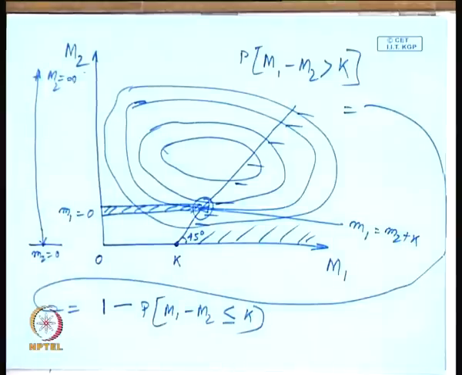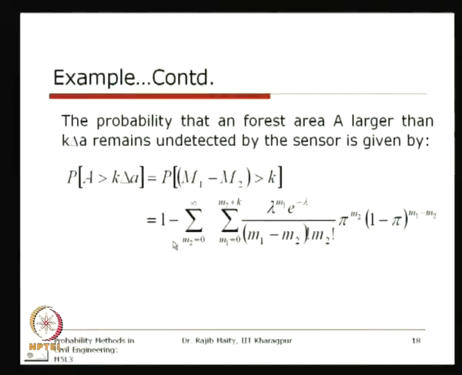This is exactly what is done here. You can see 1 minus this double summation of the joint distribution: first we add up m1 from 0 to m2 plus k, and then we sum up over m2 from 0 to infinity.